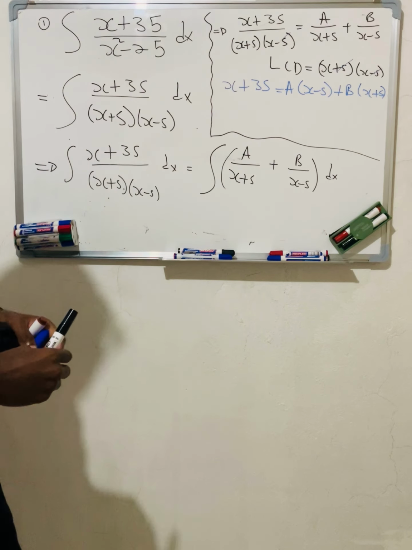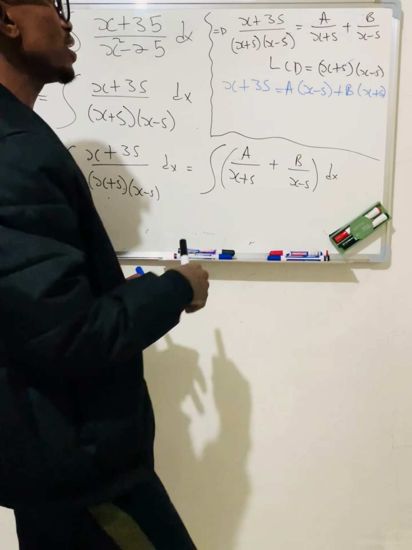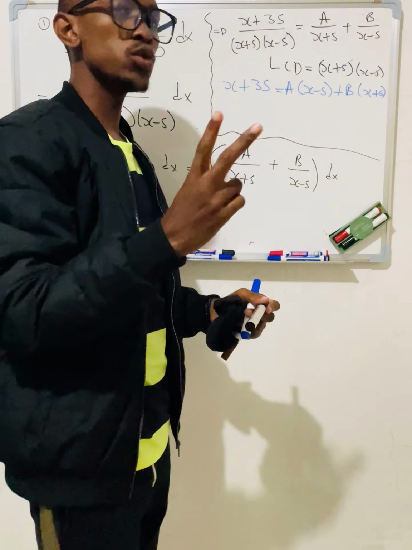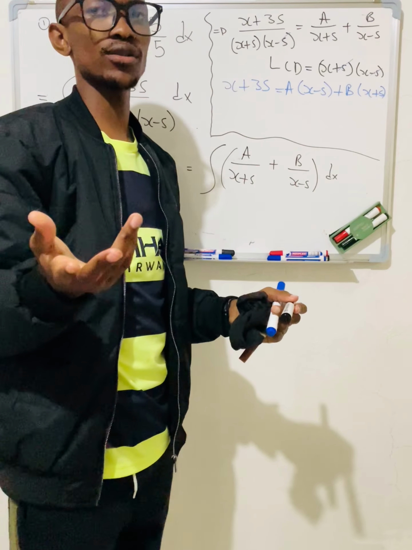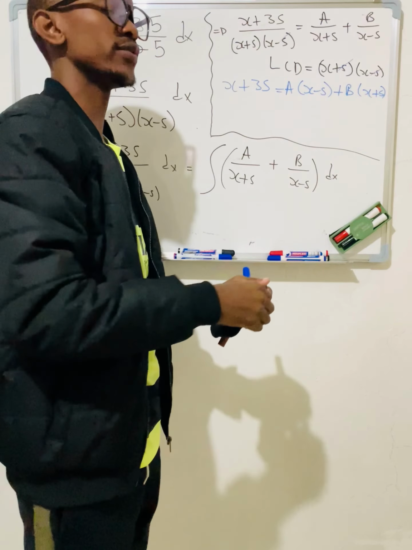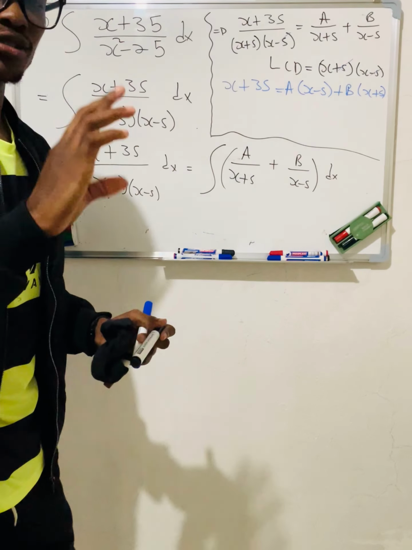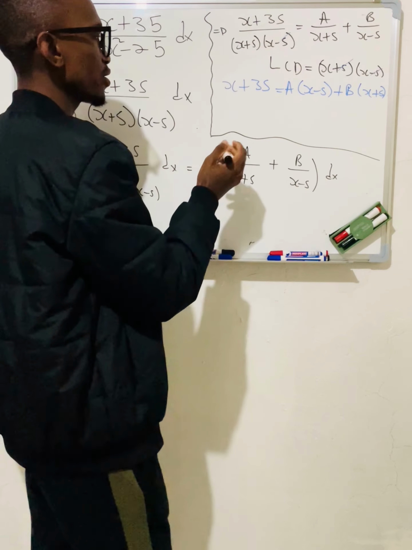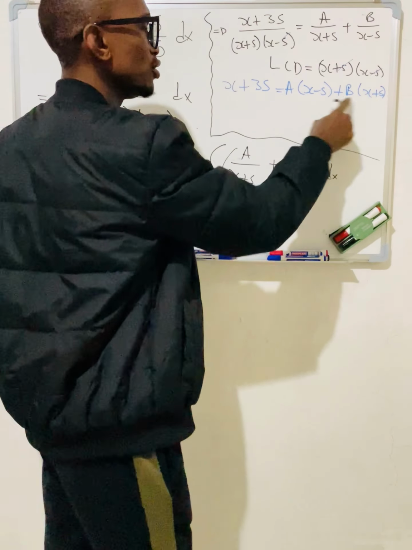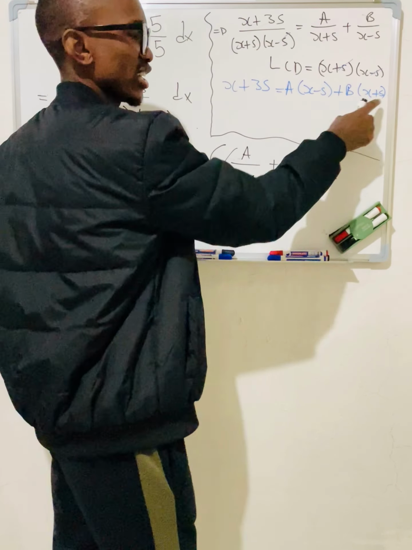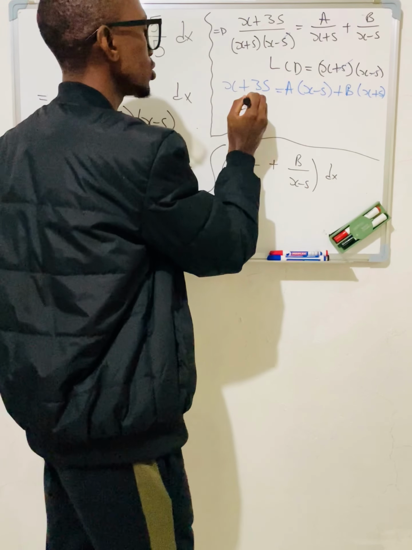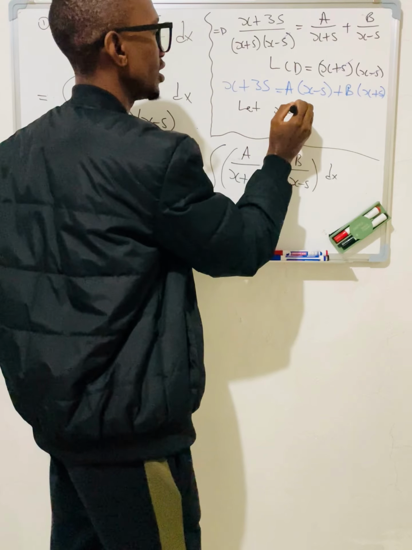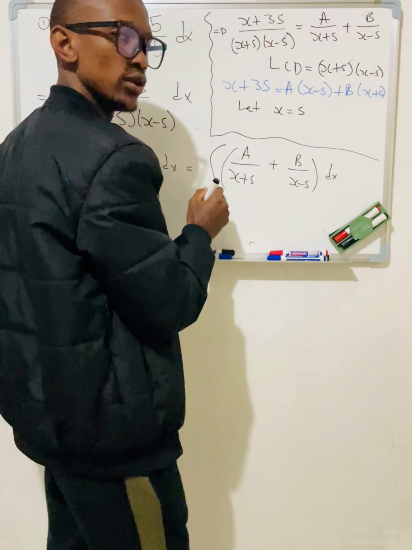Okay, so guys, now when you are at this point, there are many methods which you can use to find the values of a and b. I'm just going to use two ways. For the first method, you see here it's x minus 5 and x plus 5. So how about we let x be equal to 5 first and find the values there.